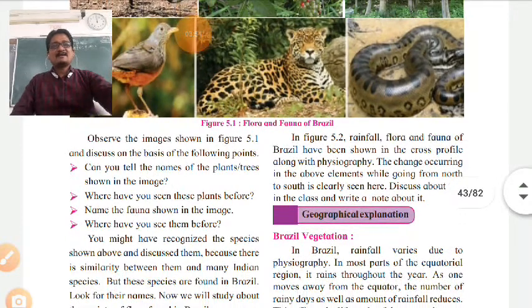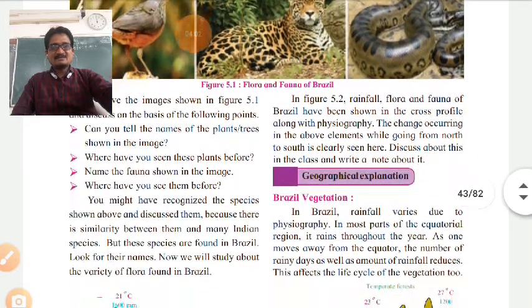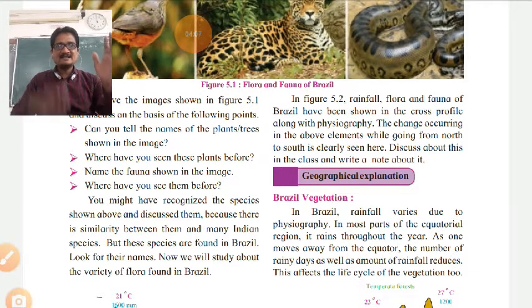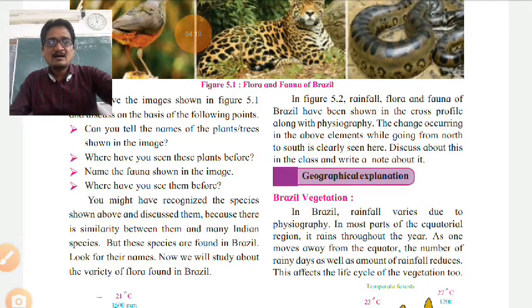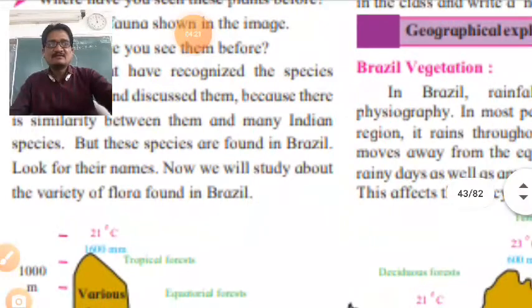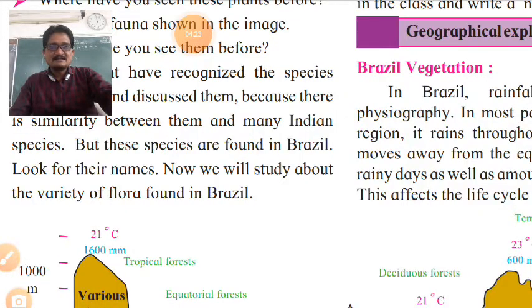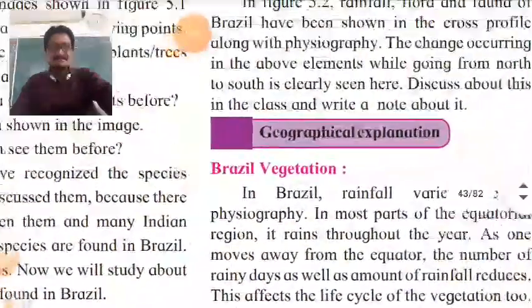You might have recognized the species shown above and discuss them, because there is similarity between them and many Indian species. But these species are found in Brazil also. Look for their names, and now we will study the variety of flora found in Brazil, the vegetation found in Brazil.